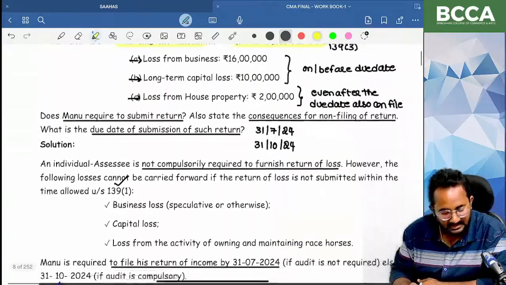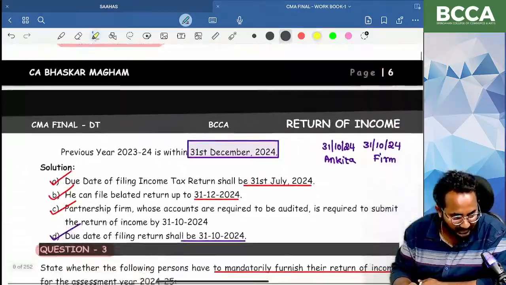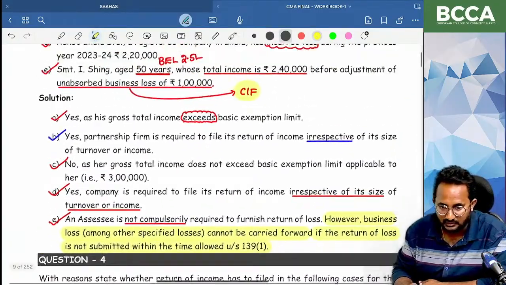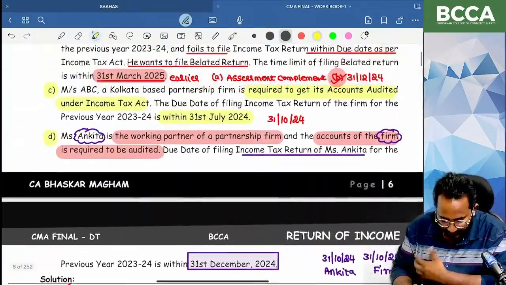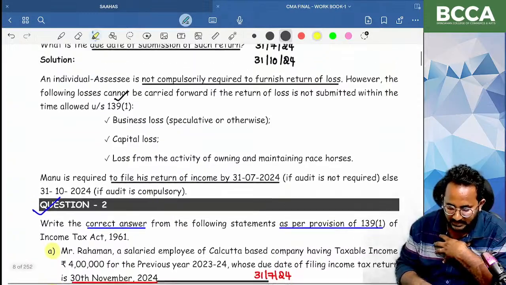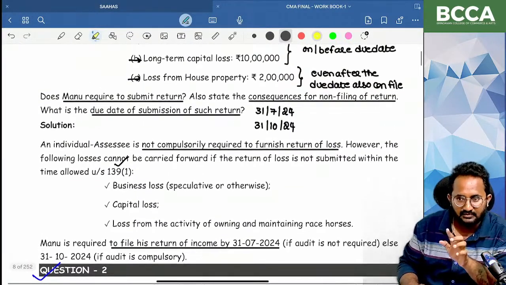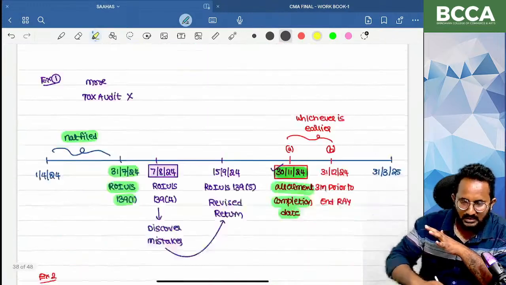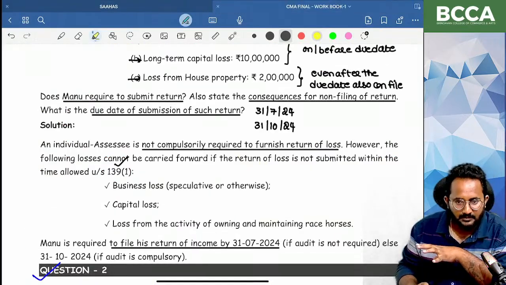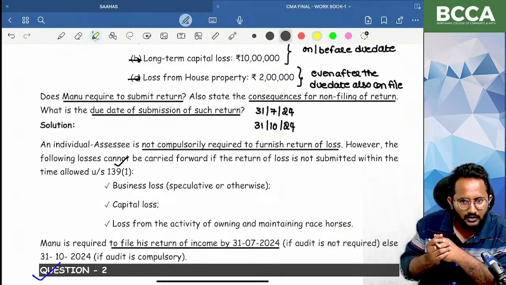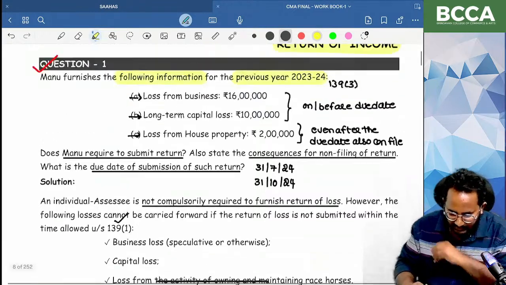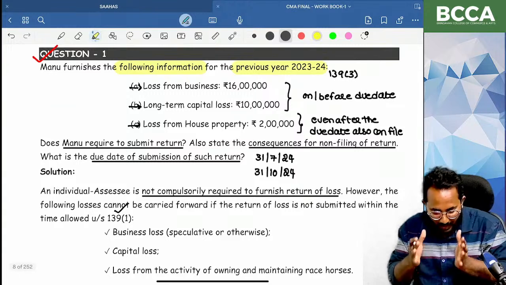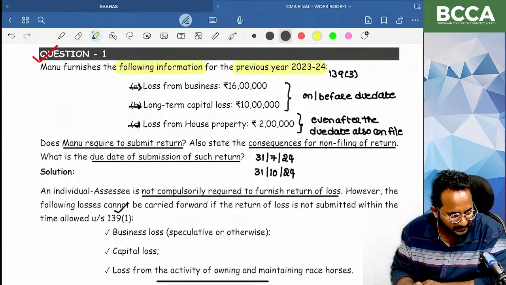But if you are listening to the class, automatically I will reveal which questions are important in the classroom itself. So the day before examination, for the return of income, we have to revise in half an hour. Just read all the concepts through the running notes and some concepts from my concept book, like section 140, who needs to verify the return. After that you have to do questions. That's why you have to read all the things from the physical copies.